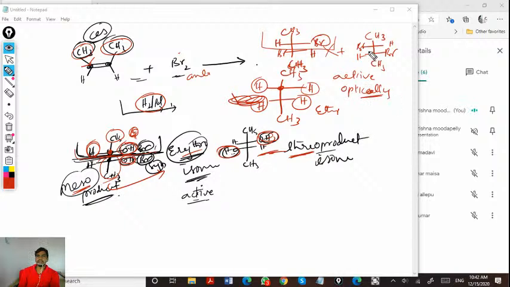Optical activity: here I give a brief introduction about optical activity. When you pass a light through a transparent material, it will refract, it will reflect, and it will also transmit. So these are three phenomena.